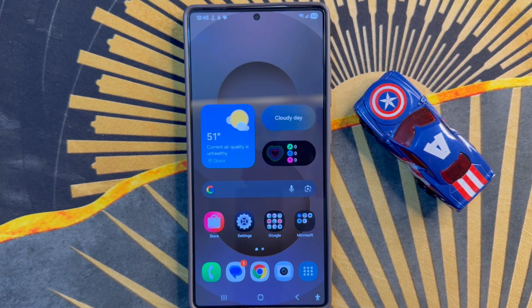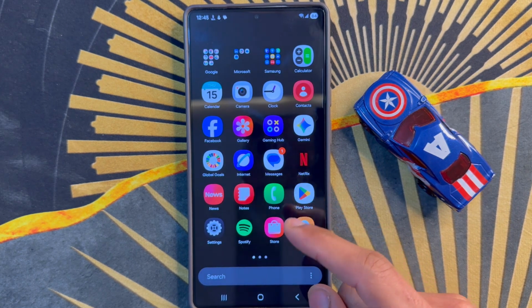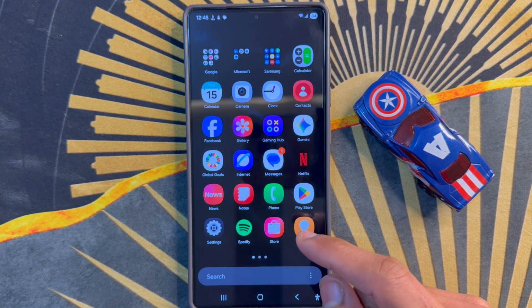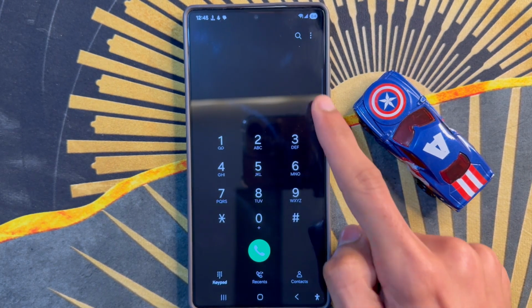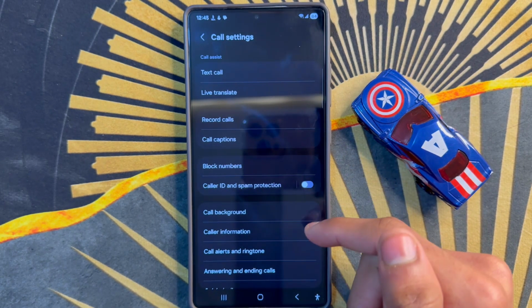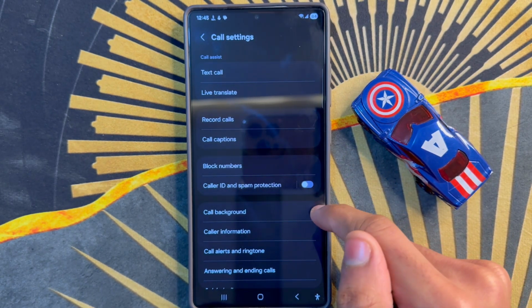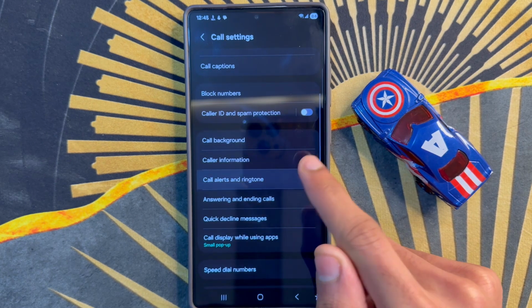Let's start the video. First of all, go to App Library. Here, click on Phone app. After clicking on Phone app, click on this three dot icon and click on Settings. Now in Call Settings, scroll down, and click on Call Alerts and Ringtones.